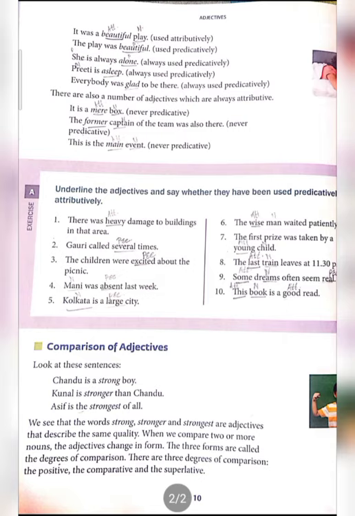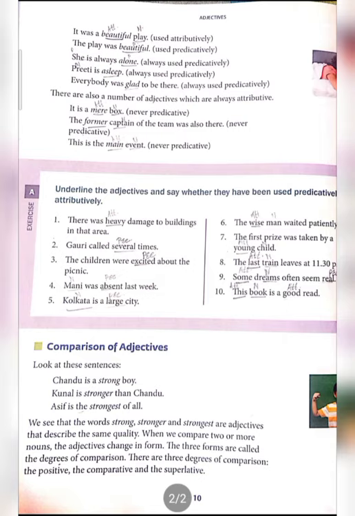Now let's see the second example. Gauri called several times. The verb called is here and Gauri is a noun. Several is an adjective and it has come after the verb, so it's called predicative. Next, third example. The children were excited about the picnic.